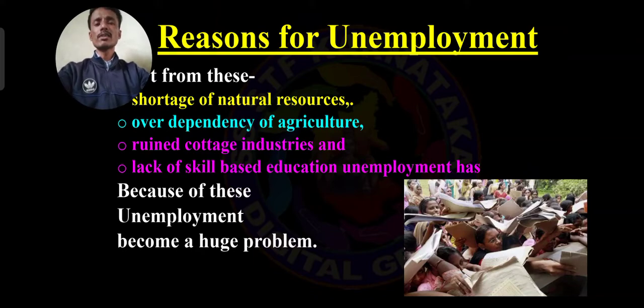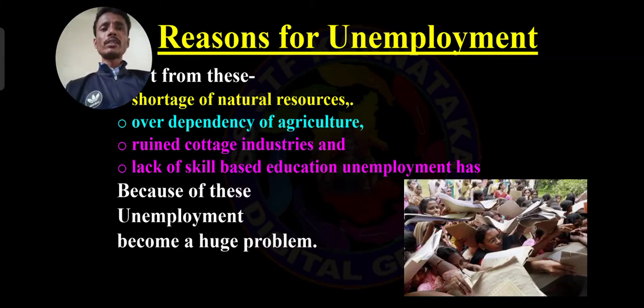These are the main reasons for unemployment. Then after that, government implements a lot of measures, which are very essential to solve the unemployment problem.